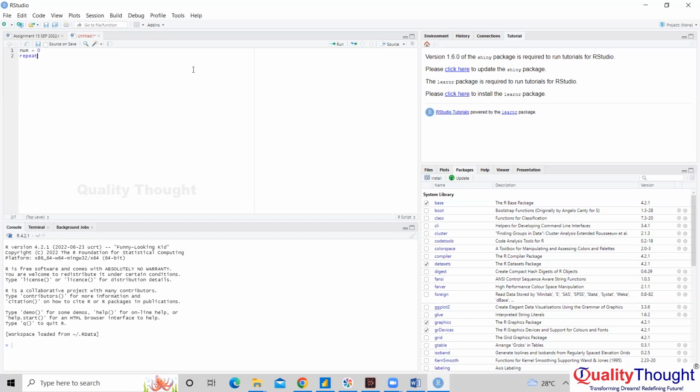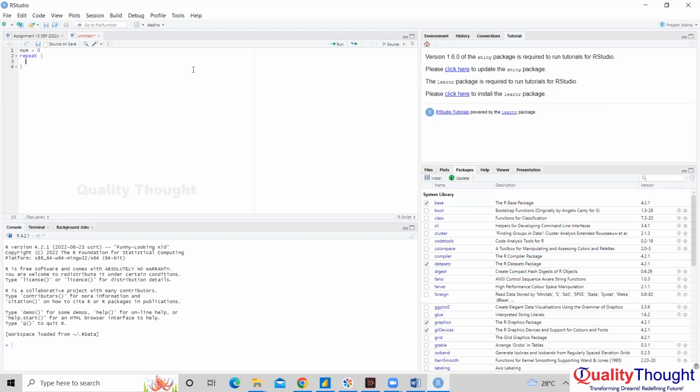Repeat and the bracket has to be given in the same line. In C, C++, Java, generally we give it in a different line. But in R, you have to give the open bracket in the same line because it's an interpreter. If you give it in a different line, R will not know whether you have given a bracket or not.